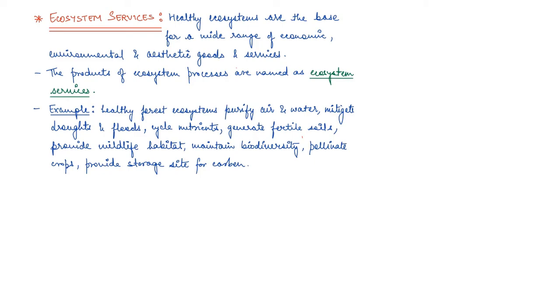So this is nearly twice the value of global gross national product. Global GNP is $18 trillion US, while their estimated price tag was 33 trillion for these ecosystem services. And what are ecosystem services? The product of ecosystem processes, like a healthy forest ecosystem, right?